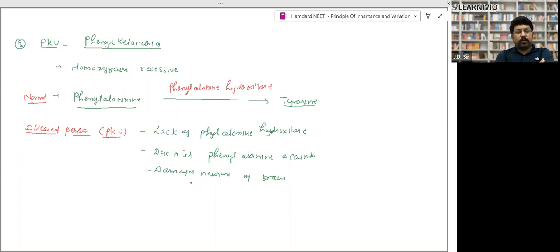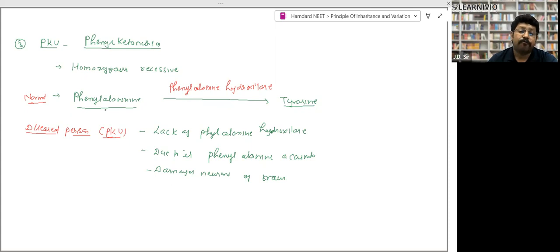Yes. Look, in a normal person, what happened? Formation of the enzyme takes place. The enzyme name is phenylalanine hydroxylase. But in the diseased person, this enzyme is not formed. So what is the function of this enzyme? This enzyme converts phenylalanine into tyrosine, right? But if this enzyme is not present, then formation of tyrosine will not take place.